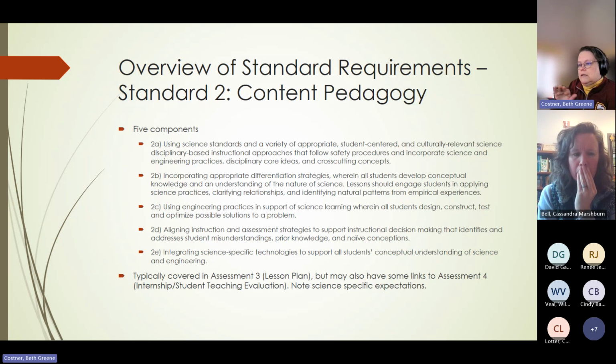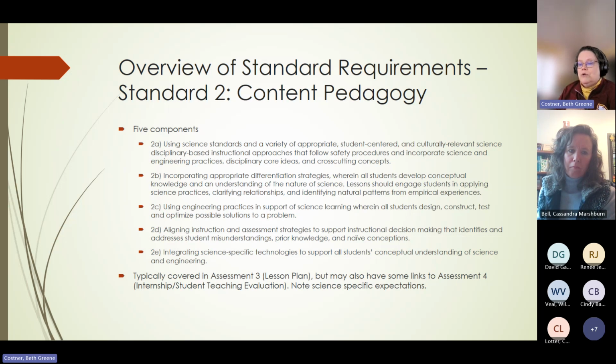And typically, assessment 3, which is something about lesson planning or a unit plan, and assessment 4, the internship student teaching evaluation, are good ones to hit, and those are the ones recommended for tagging for standard 2. But I just really keep saying, really pay attention to the science language that is in here.